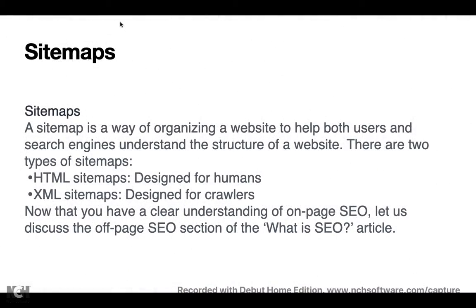Okay. So next is something called sitemaps. So what is the sitemap doing? This is also a type of on-page SEO strategy. So by now I think you all understood what an on-page SEO strategy is. A sitemap is nothing but having a proper structure to your website. Either you are going to use HTML sitemaps, or you are going to use XML sitemaps. There are different types of web crawlers available. So using that you can create your website. You can either go for an HTML or you can go for an XML.